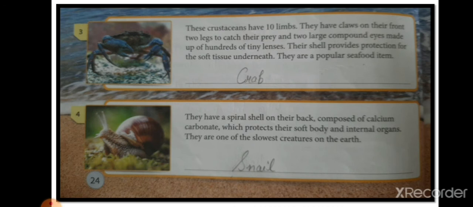During rain or when there is rainfall, they used to come to our houses also. Basically their shell is made up of calcium carbonate, okay, and they have a spiral shell. Their body is very soft, okay. And they are the slowest creature on the earth. They are known as snail.